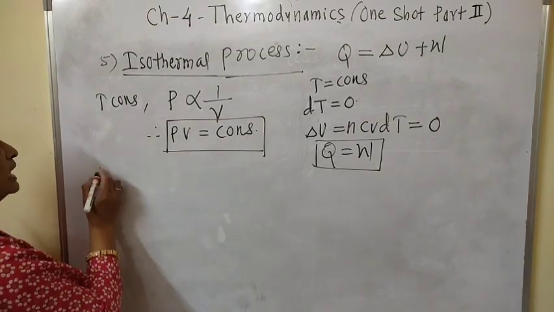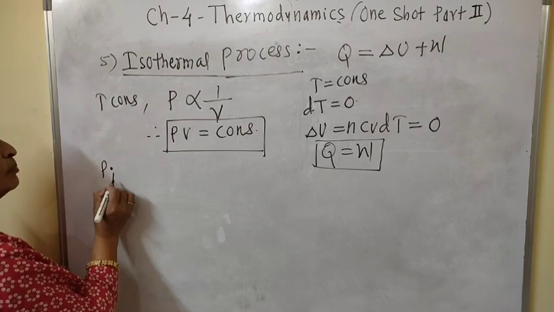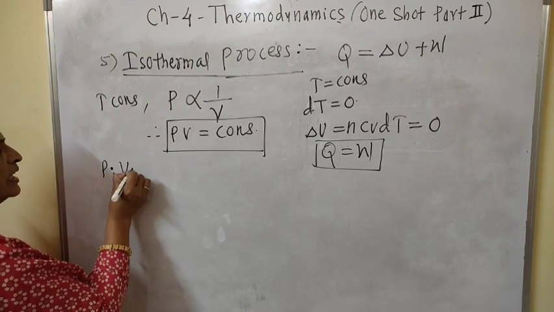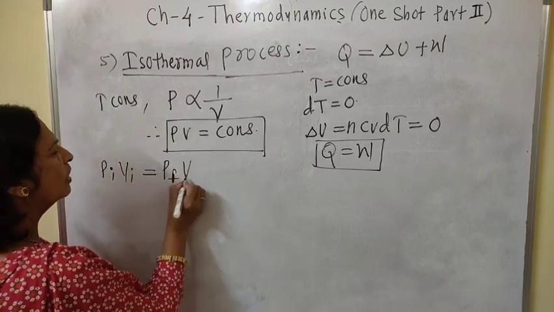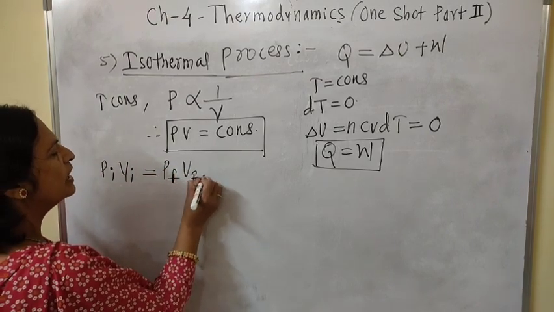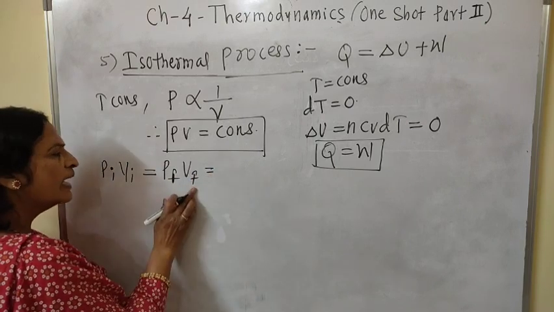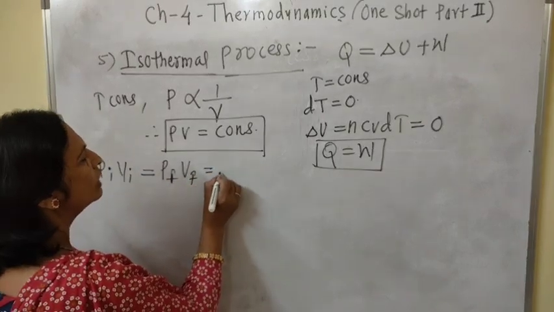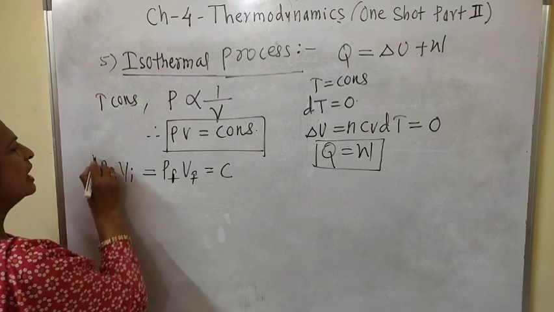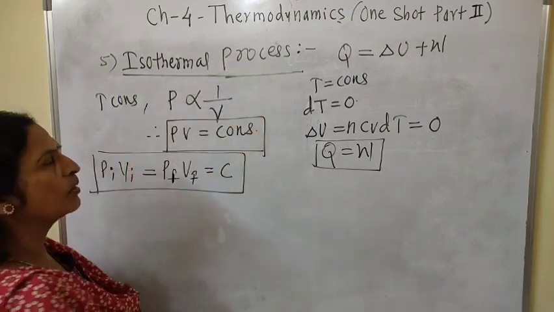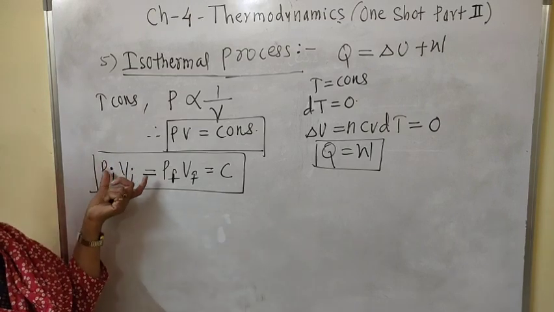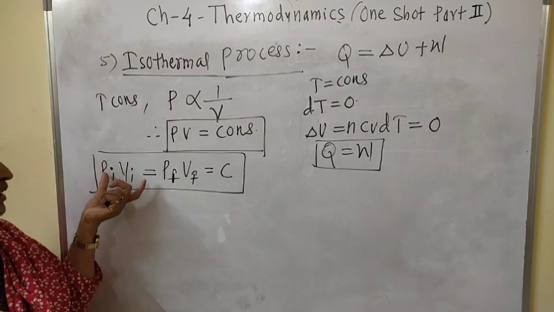If Pi is the initial pressure, Vi is the initial volume, Pf is the final pressure, and Vf is the final volume, then PiVi equals PfVf, which is equal to the constant C. This is the equation of state for the isothermal process, and in this process Boyle's law holds.